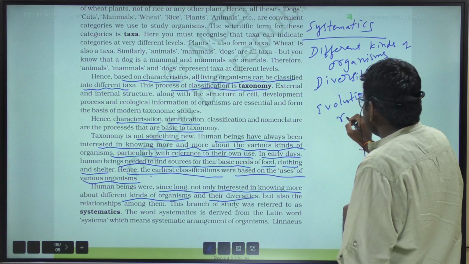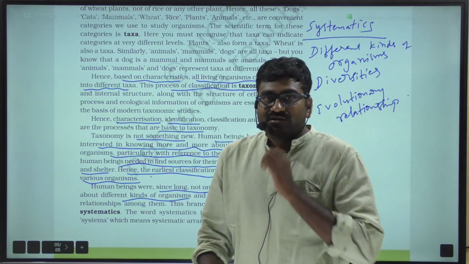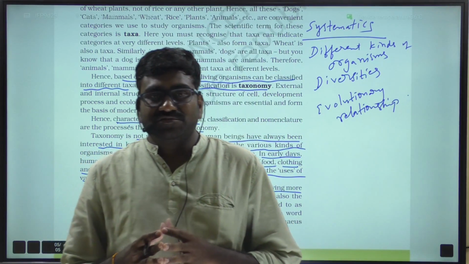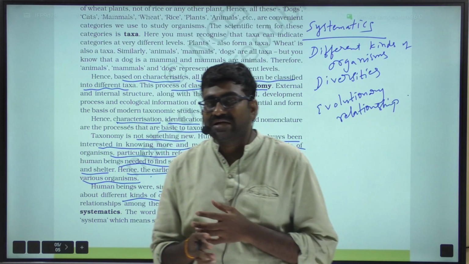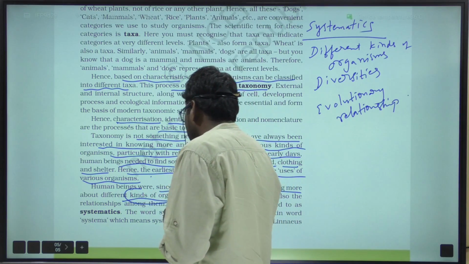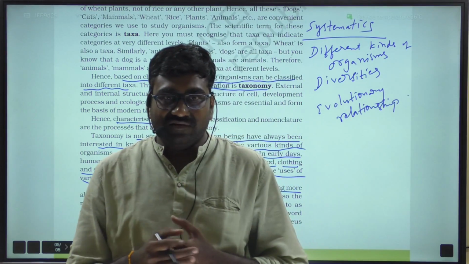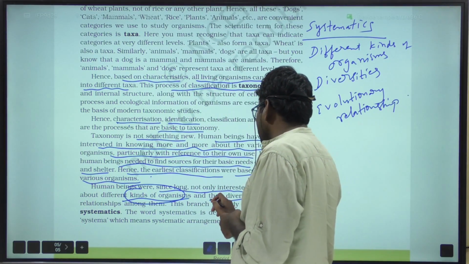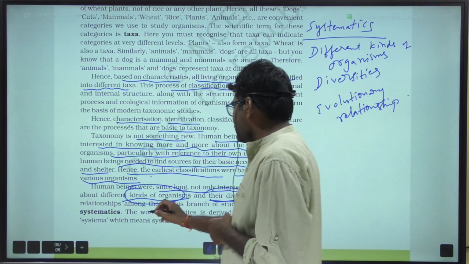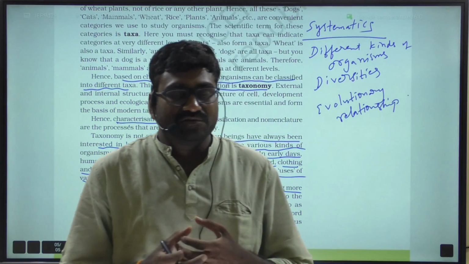and evolutionary relationship among them. So the study of different kinds of organisms, their diversities, and evolutionary relationship among them is known as systematics. As we know from the definition of biodiversity, so many organisms exist on Earth, and every organism has specific diversity, but also a relationship among them, particularly an evolutionary relationship.